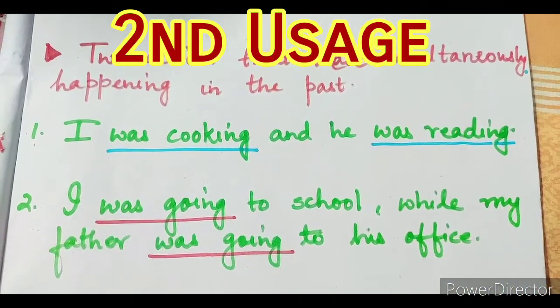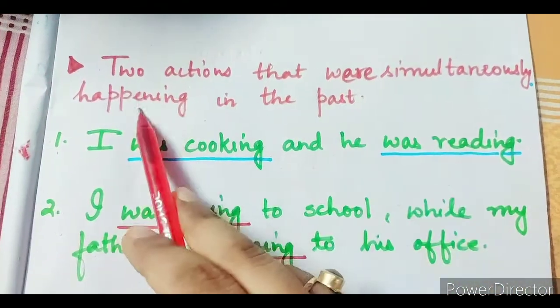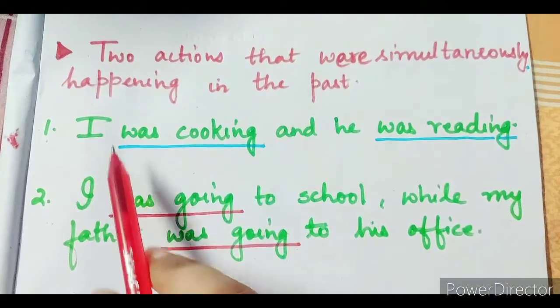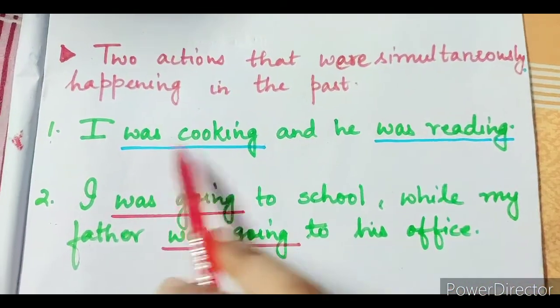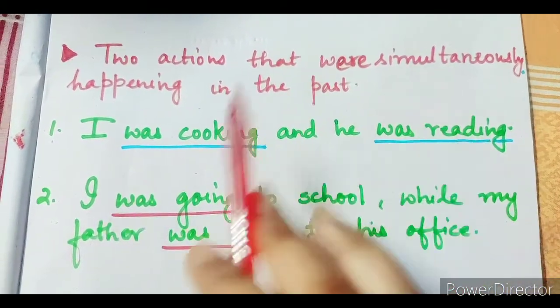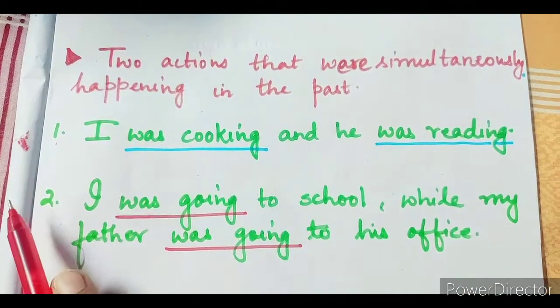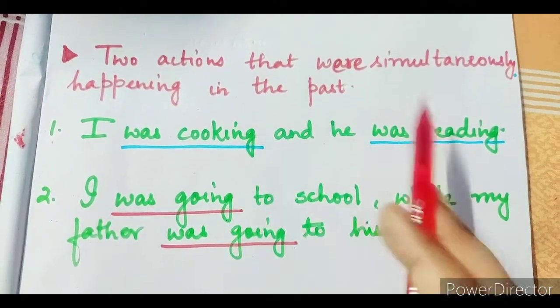So we use the past continuous tense to indicate two actions that were simultaneously happening in the past. For example, I was cooking and he was reading. So I was cooking something, right? But at the same time he was reading. So two actions were taking place in the past at the same time. So we can use the past continuous form.